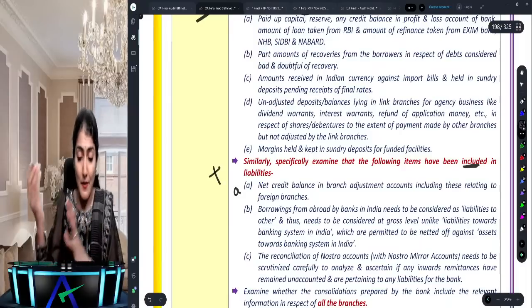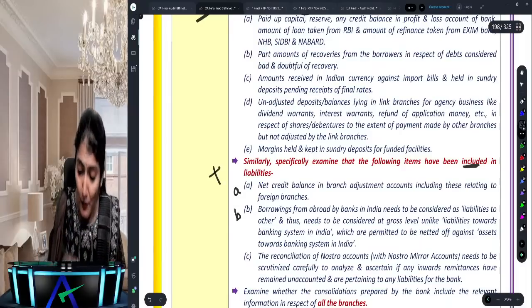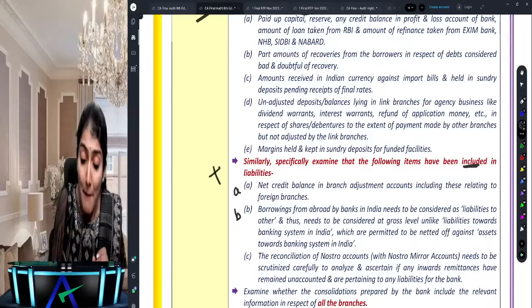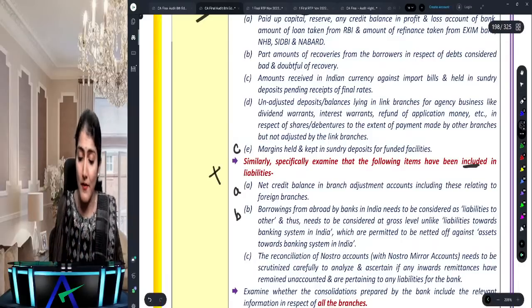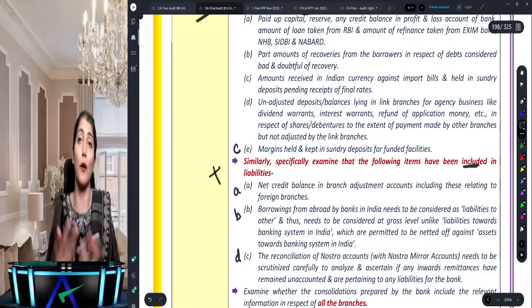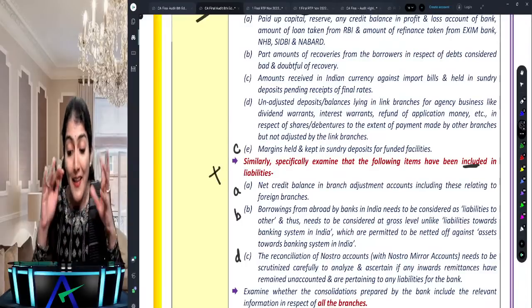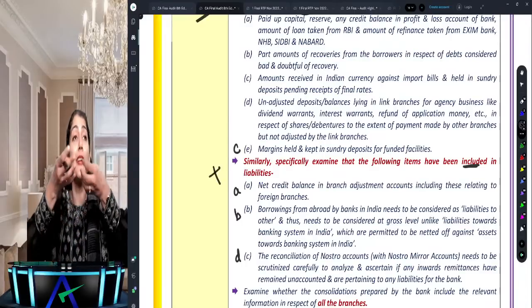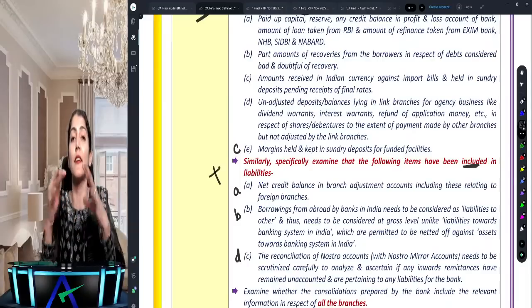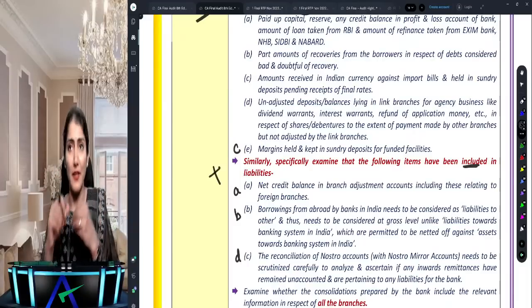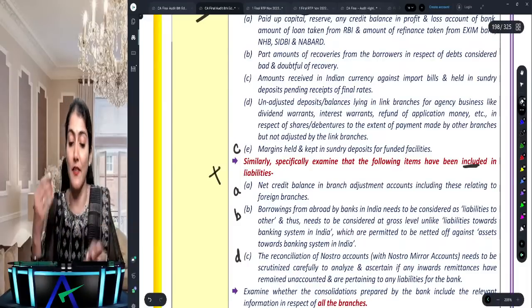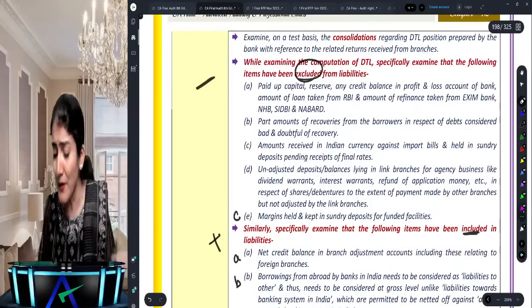Net credit balance in branch adjustment account, borrowings from abroad by banks in India, margin held and kept in sundry deposits, and the reconciliation of nostro account. So right now it's very obvious to you that margins held, obviously it's not to be included in liability, it is to be excluded from the liability. But that's how they make the question in the exam. And if you look at the names a little, it becomes clear.